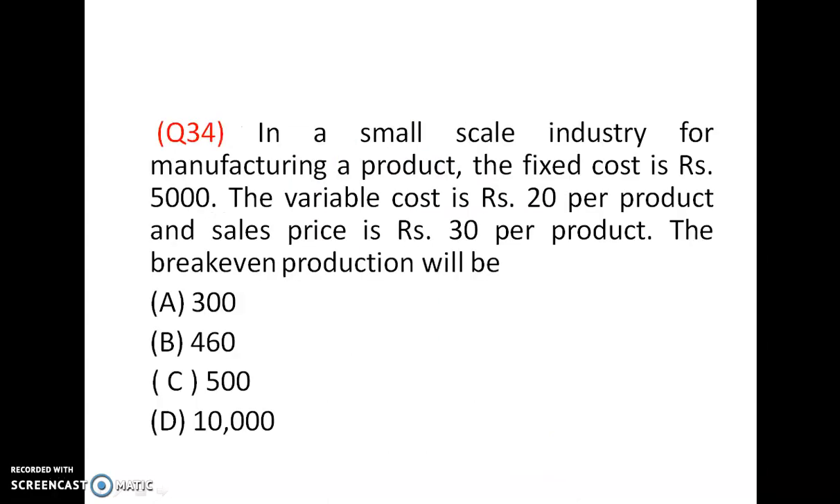Fixed cost by price minus variable cost, P minus V. Fixed cost FC by P minus V. So fixed cost is 5,000, price is 30, 30 minus 20. Variable cost is 20, price is 30, P equal to 30, V equal to 20, FC is 5,000. So break even point is FC by P minus V.